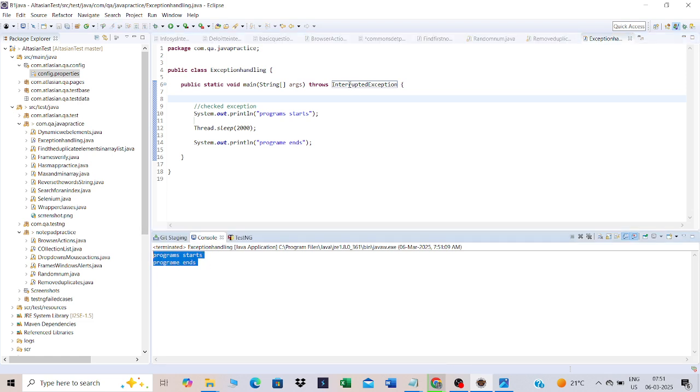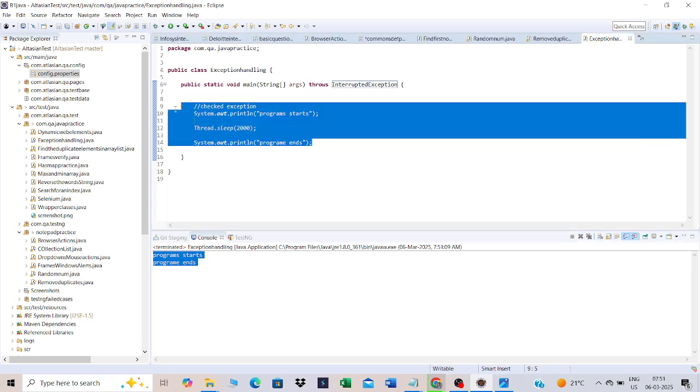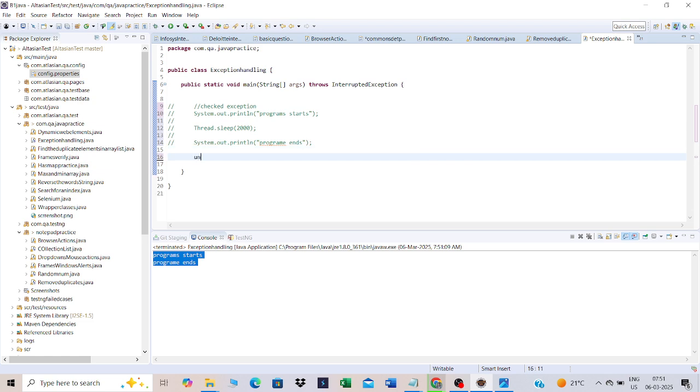So there are multiple types of exceptions over here, and we don't have to worry about too many exceptions, because there are thousands of exceptions, guys. What we have to do is understand one main exception class called Exception. We can catch all the exceptions with that particular class only. Okay, so we don't have to worry about that. So let us come back to the unchecked exceptions. Okay, so now we'll move on to the unchecked exceptions.